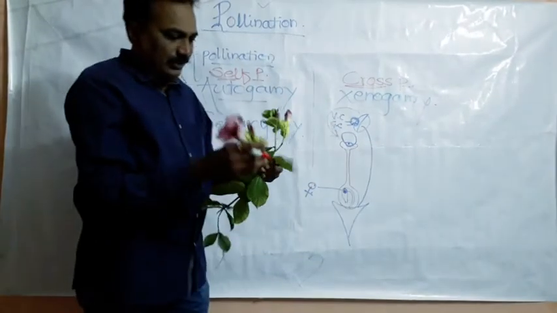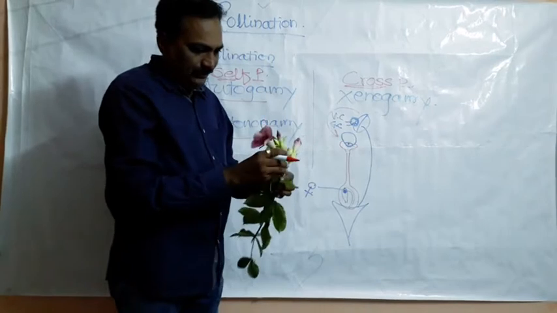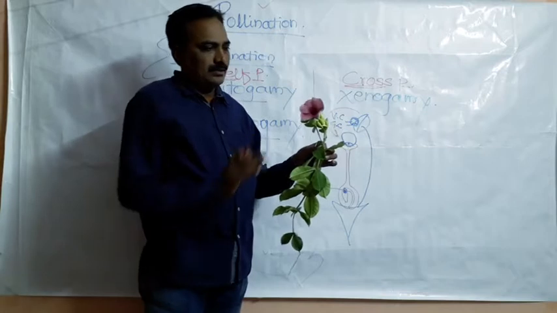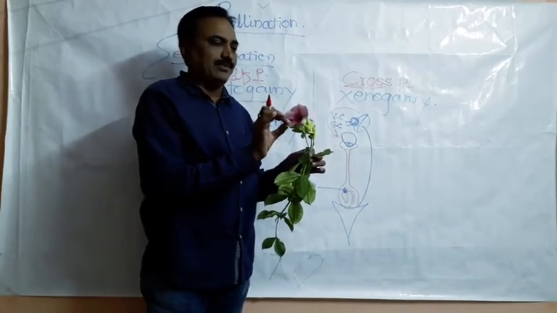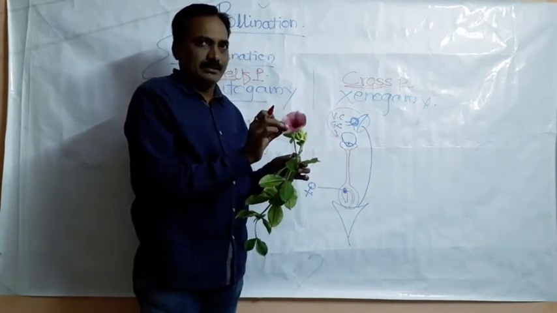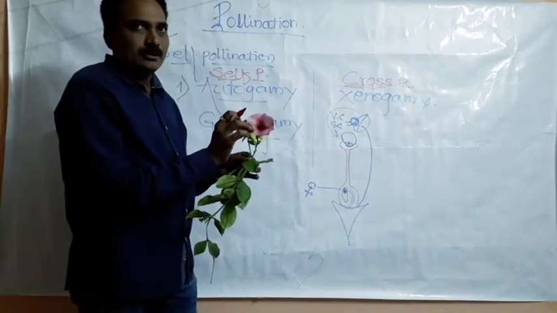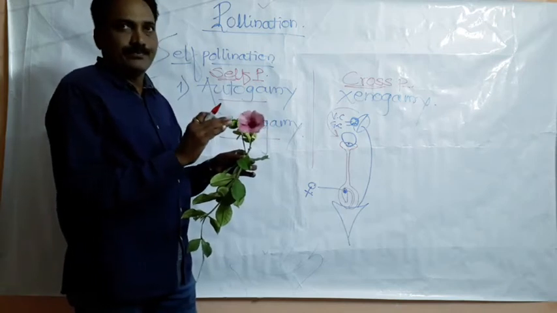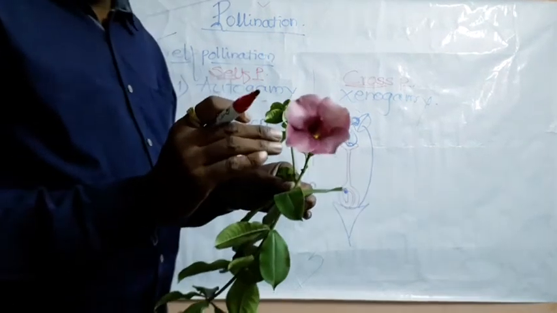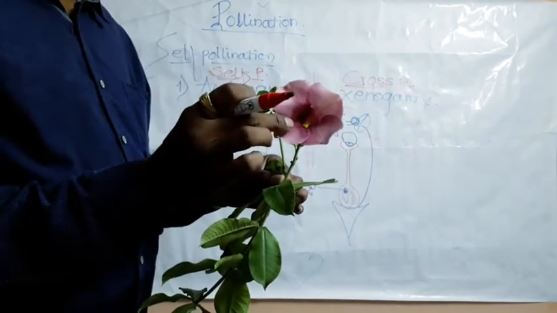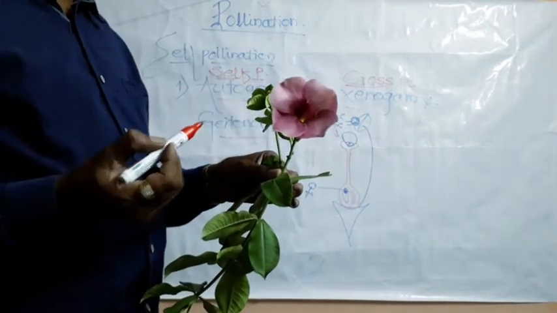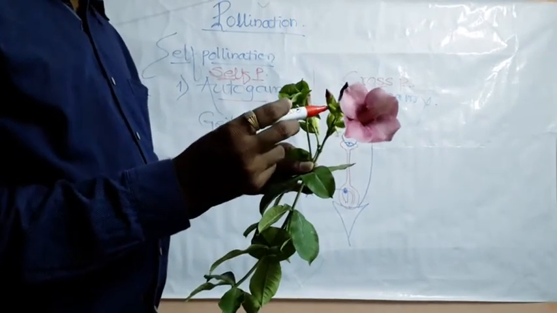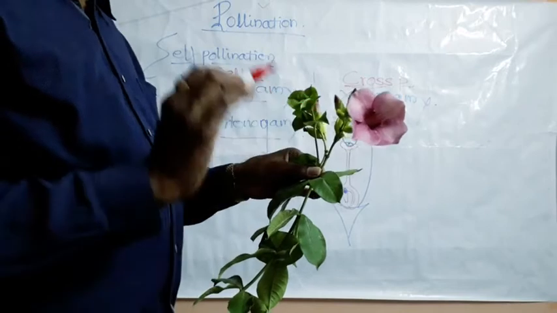Here for example only, I have collected this twig having many flowers. This is one fully mature flower. Internally, this flower has the male reproductive structure androecium as well as gynoecium, both are there in the flower. I can't dissect this one, but inside the flower, the androecium and gynoecium are there. So, firstly, we have to clarify the autogamy type of pollination.